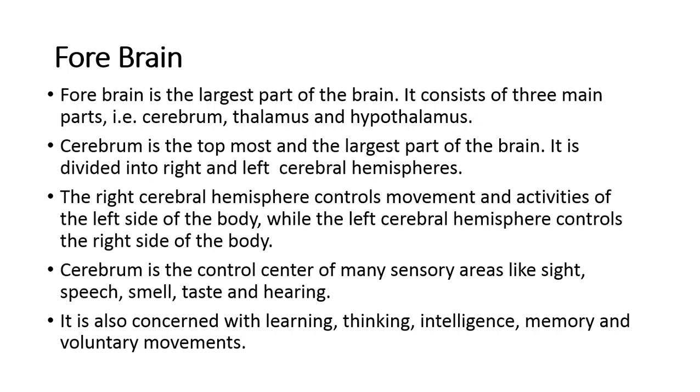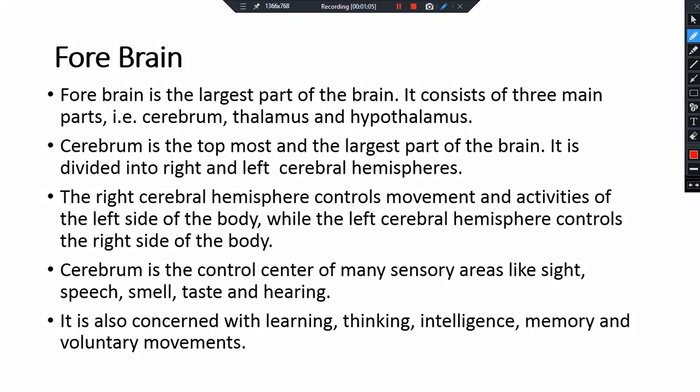Okay, so look to the book. Forebrain is the largest part of the brain. It consists of three main parts: cerebrum, thalamus and hypothalamus. These are the three main parts of the forebrain. Now cerebrum is the topmost and the largest part of the brain. It is divided into right and left cerebral hemisphere.